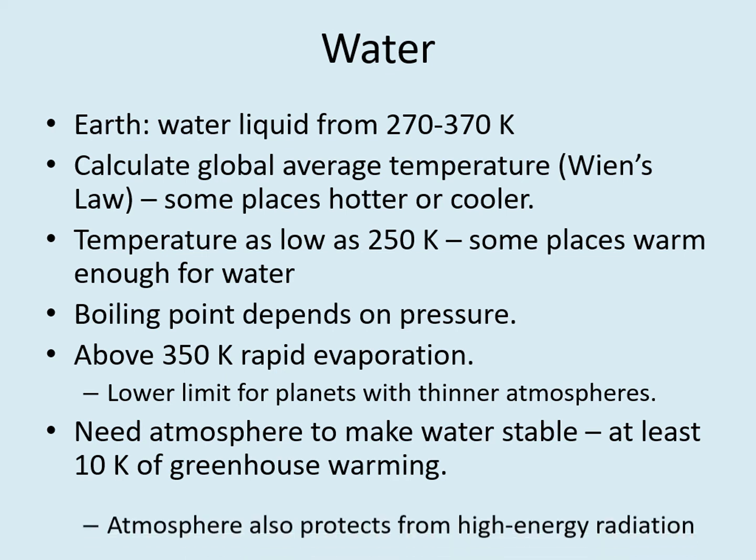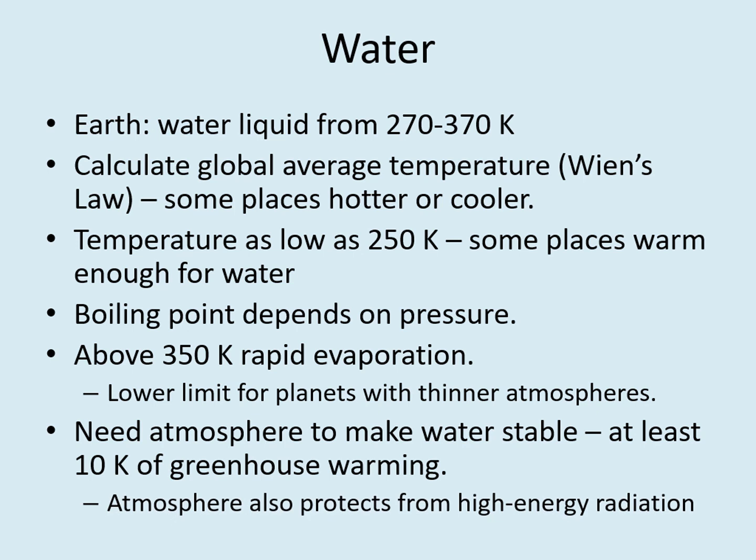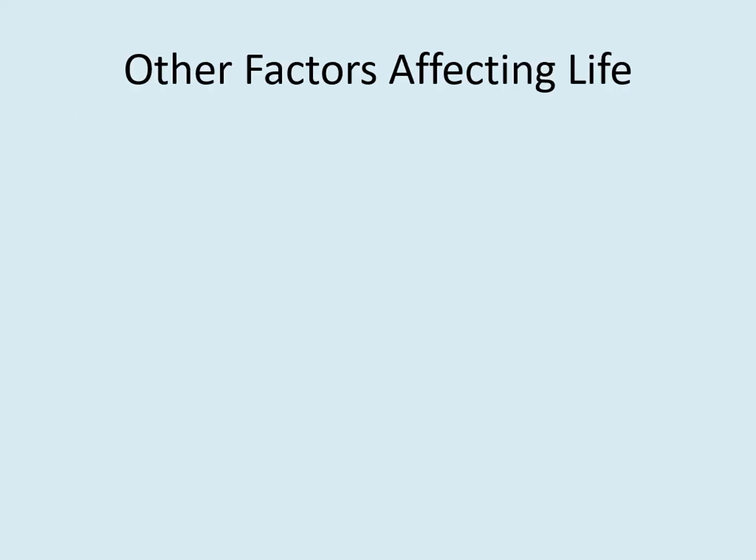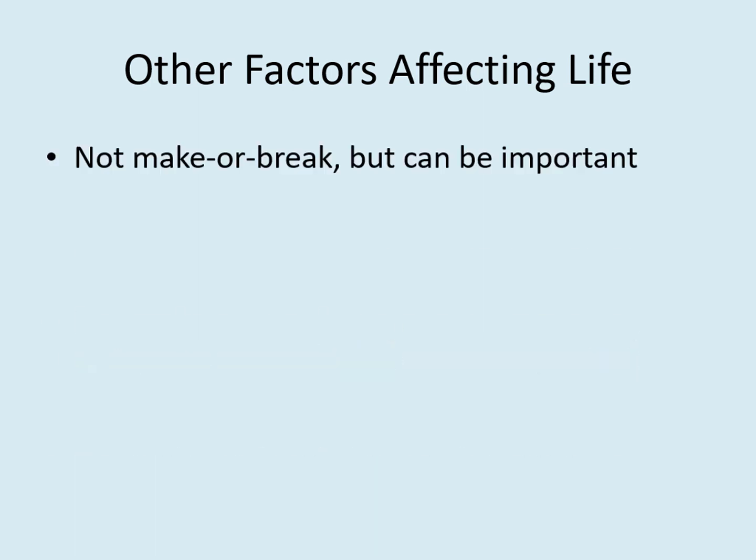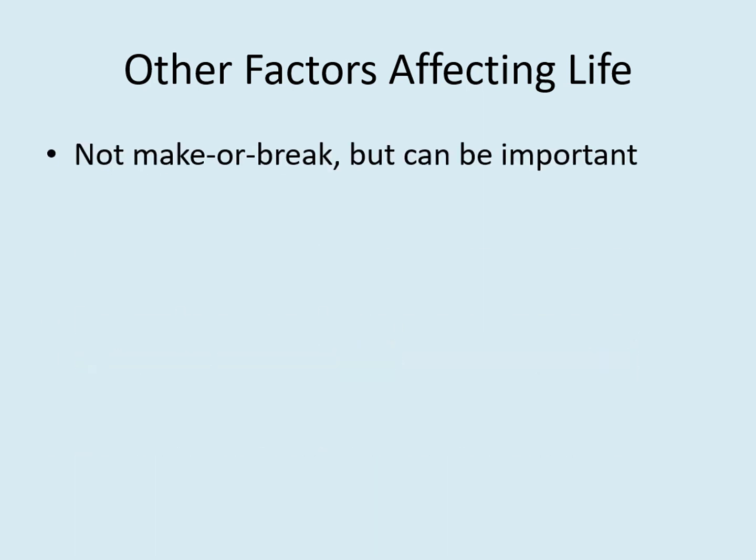Having a thick atmosphere also protects living organisms from the high-energy parts of their star's light. So an atmosphere is clearly a key part of making a terrestrial planet habitable. There are other factors that can play a role in helping you decide which planet is most likely to have life. While these mostly aren't make or break for life, they can improve or worsen the odds that life will start, and they could also help determine if life evolves into more complex, multicellular organisms.